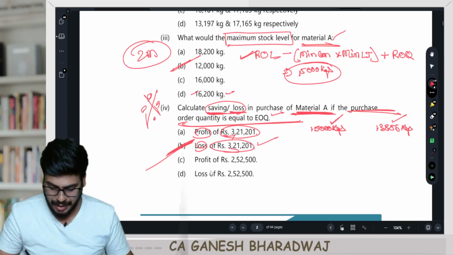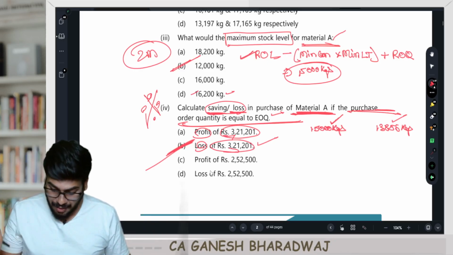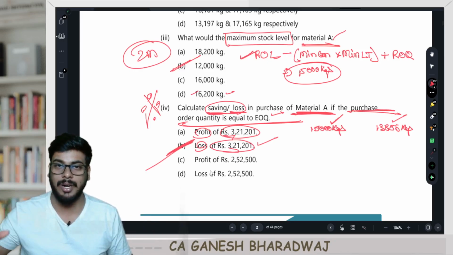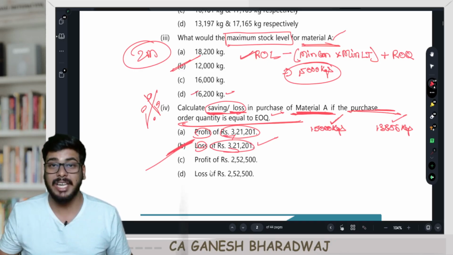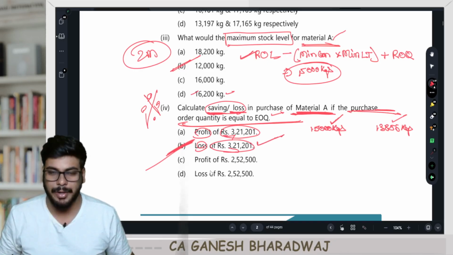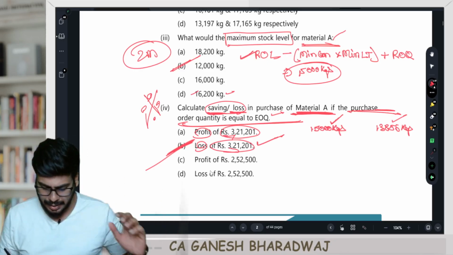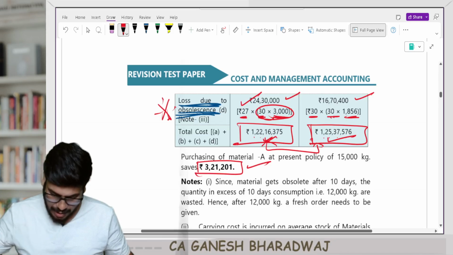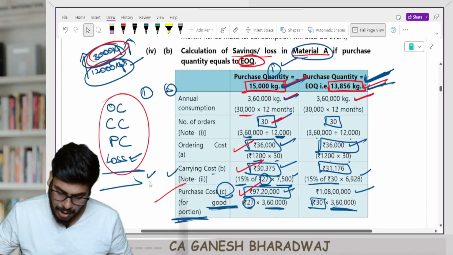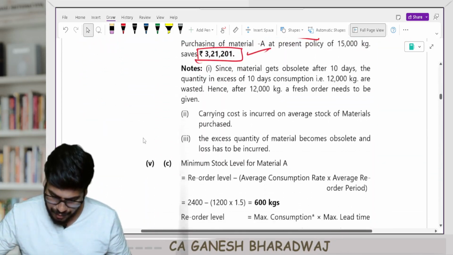Till the last second, they are keeping a lot of riders. Please be very careful. If you decide to fix your order quantity as equal to your EOQ, then your costs will increase to the extent of 3,21,201. Increase in cost means what? It will result in reduction of profit. That is nothing but your loss. Are you clear with this, guys? So the answer here is B. That's why they have given the answer here as B. Are you clear with this, guys?